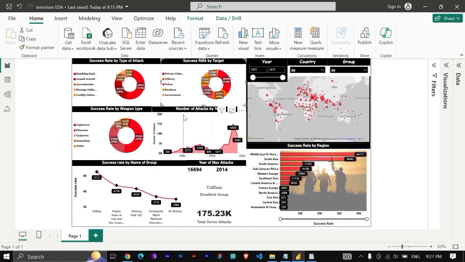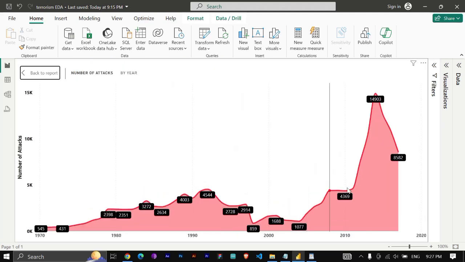Then comes the number of attacks by year. I'm just zooming in. You can see the overall attacks have increased a lot between 2000 and 2010 to 2017.